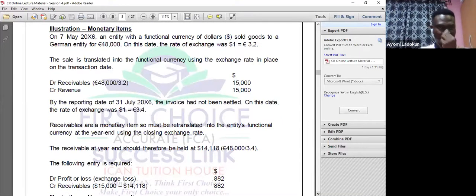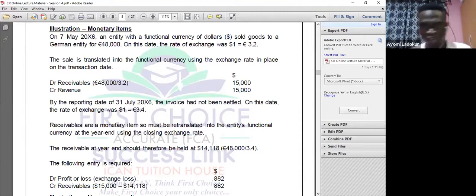Monetary item. On 7th May 2026, an entity with a functional currency of dollars sold goods to a German entity for 48,000 euros. This is just the same illustration that we looked at the other time. On this date, the rate of exchange is this. So when you see a question like this, don't worry yourself. Just start on initial recognition. IAS 21 states that the transaction must be translated into the functional currency using the spot exchange rate.